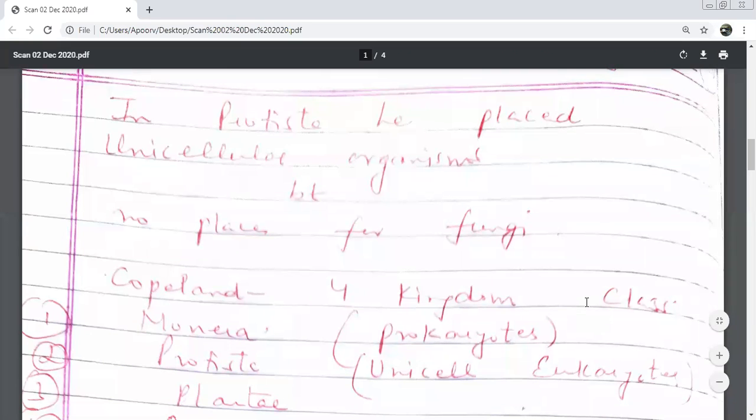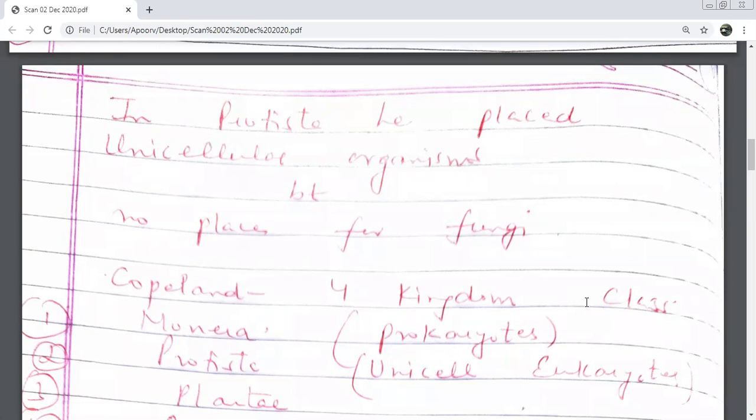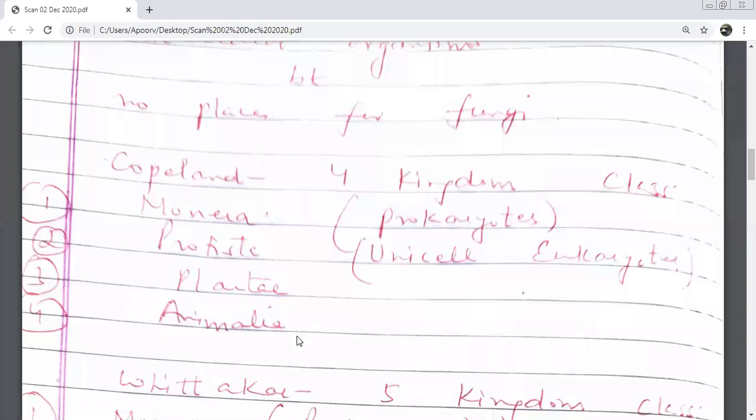How many kingdoms in the classification? Four. These three were already there: Animalia, Plantae, Protista. He added one more, which is Monera. What did he add? Monera. You had already put your unicellular eukaryotes in Protista, so the prokaryotes that were left were put in the kingdom Monera. They were put in which kingdom? Monera. So what have we kept in Protista? Very quickly with me. Unicellular eukaryotes. And what are we going to keep in Monera?